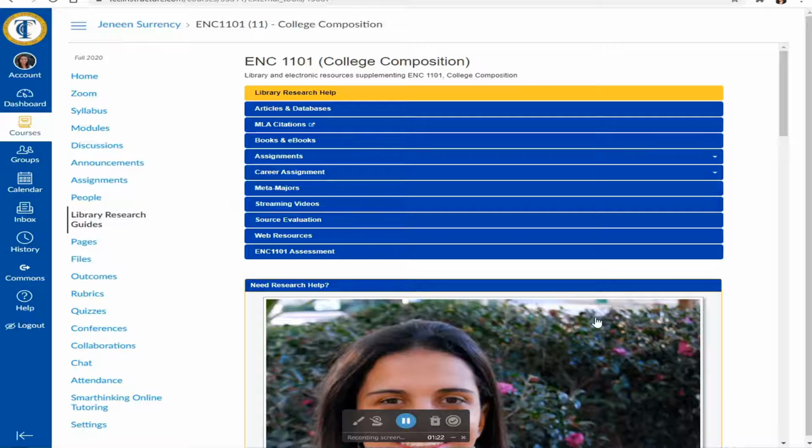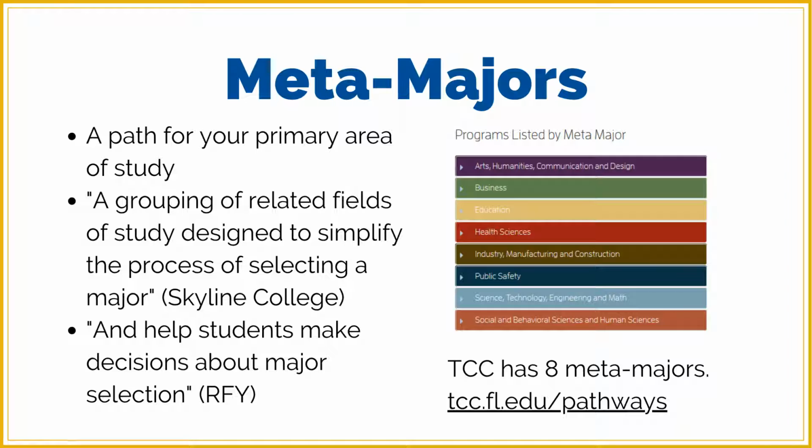The first step in your research process is to select your meta major. Some of you may already have a major of interest. If this is you, great. You can move on and begin your research. For those of you who are unsure, I will go over a few bits of information with you here.